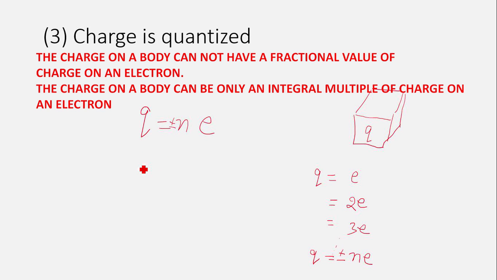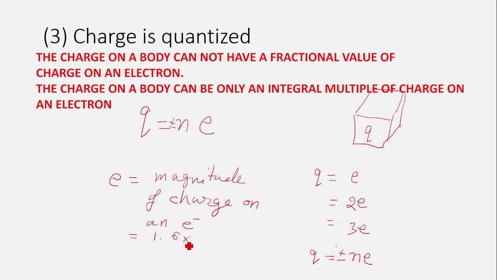Something to be noted here is E is equal to the magnitude of charge on an electron, that means 1.6 into 10 to the power minus 19 coulomb. To be noted here, this E, that means magnitude of charge on electron, is known as the basic unit of charge.